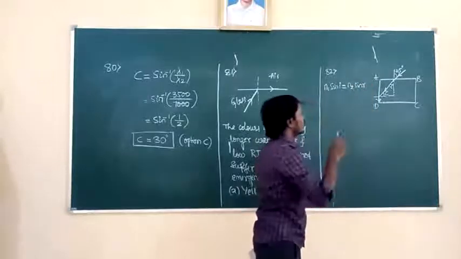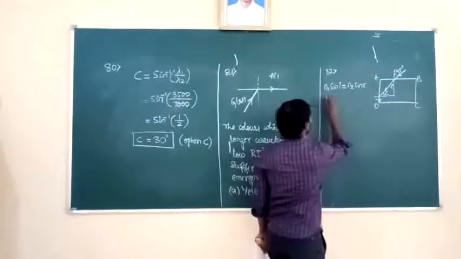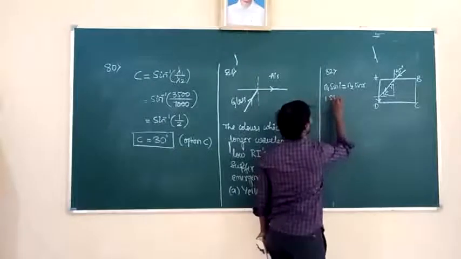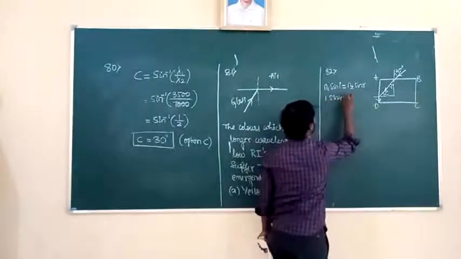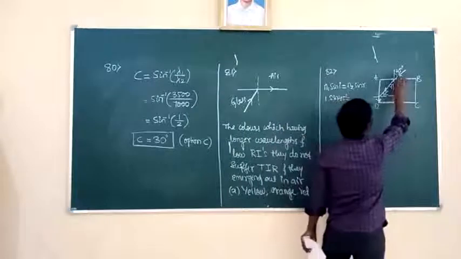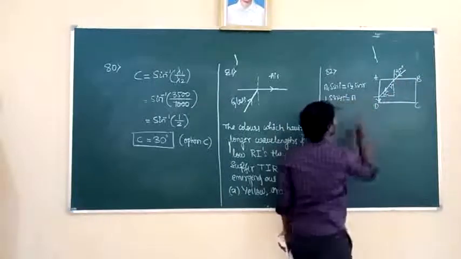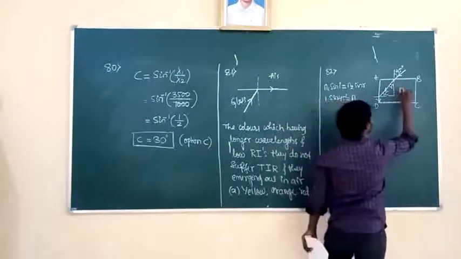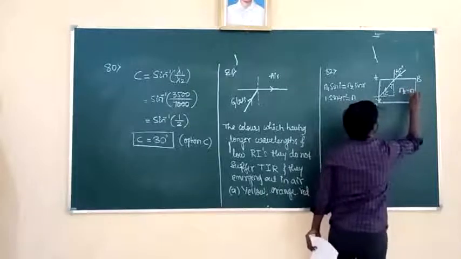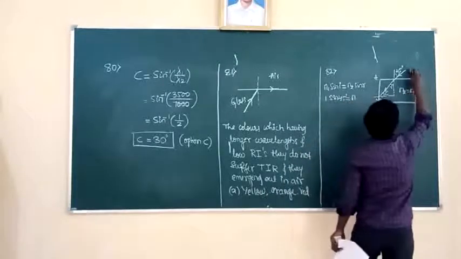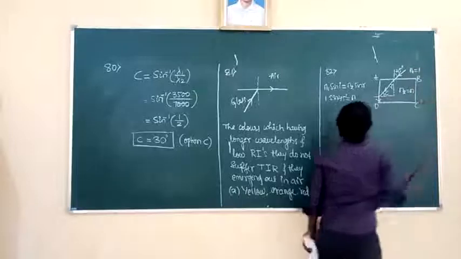N1, the first medium is air, so its refractive index is 1. It is sin 45 degree, because the angle of incidence is 45 degree. And N2 means the refractive index of the second medium. We have to find this refractive index, I will take it as n.